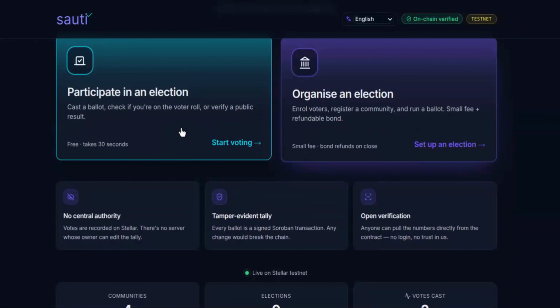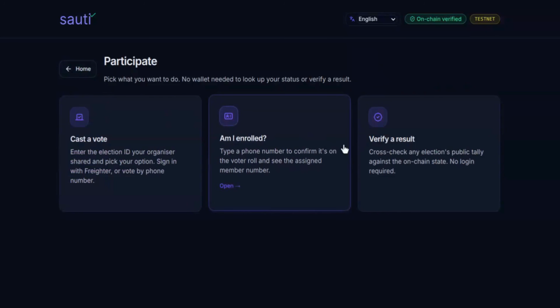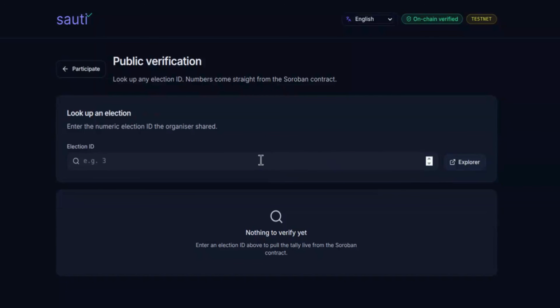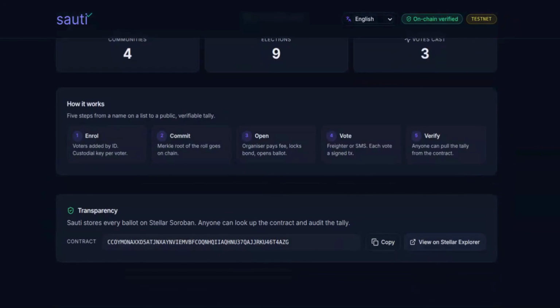You can also check before you go for voting. You can check if you are enrolled or if you are eligible to vote, and also you can verify a result from here by entering an election ID that will be shared with you once you're supposed to participate in an election. You can always visit the Stellar Explorer so that you can see the contract and be able to audit a tally.